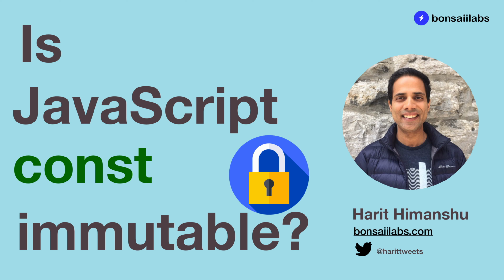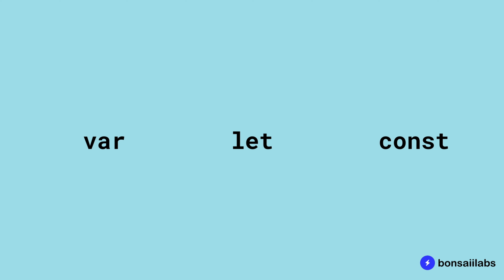In today's video, we will see if declaring a variable with const makes the value immutable. Or in other words, if we assign a value to a variable using const, can we change the value later? So in JavaScript, we can declare new variable bindings using var, let, and const keywords. We also know that the let and const declarations were introduced in the ES6 specification of ECMAScript. Today, we will deal specifically with the const keyword.